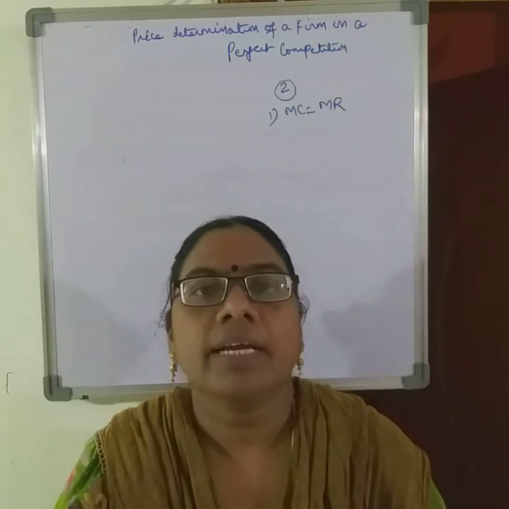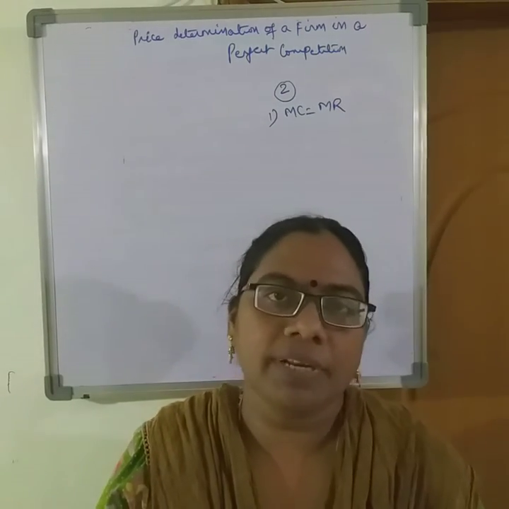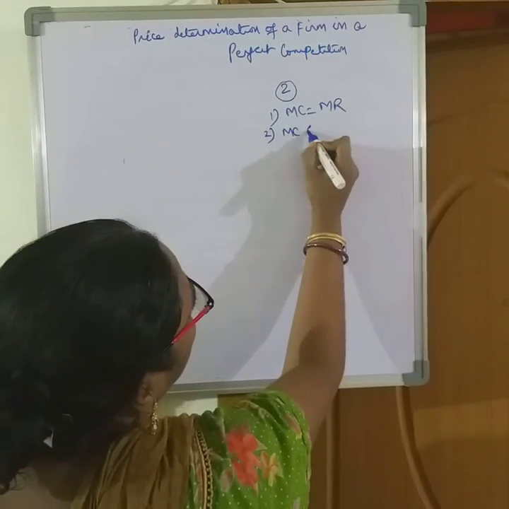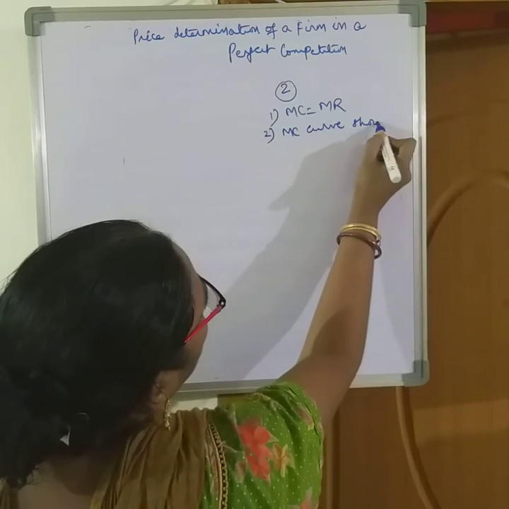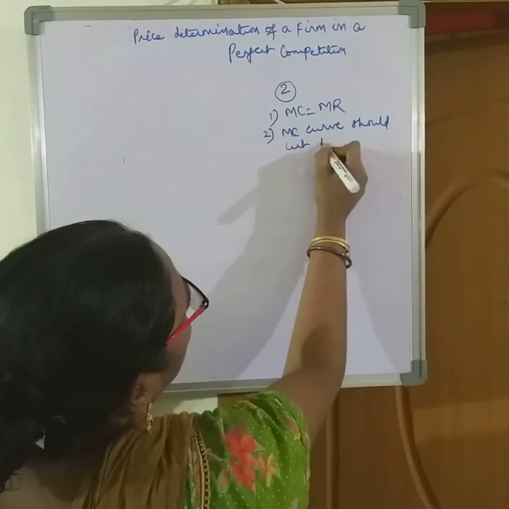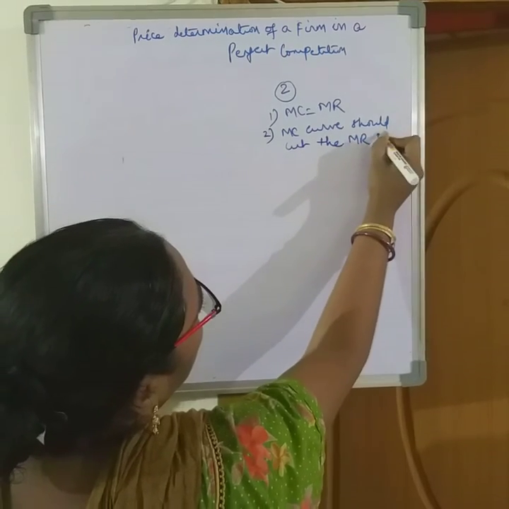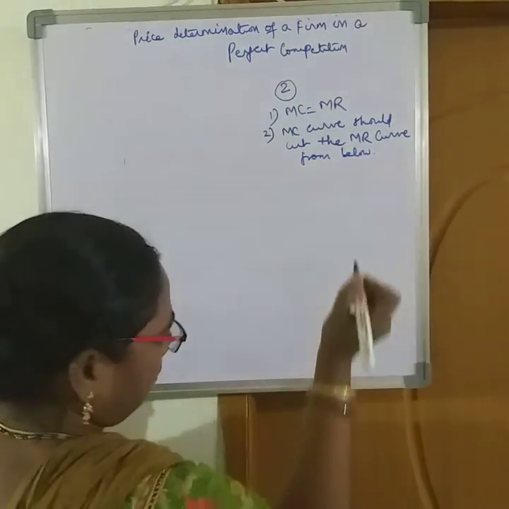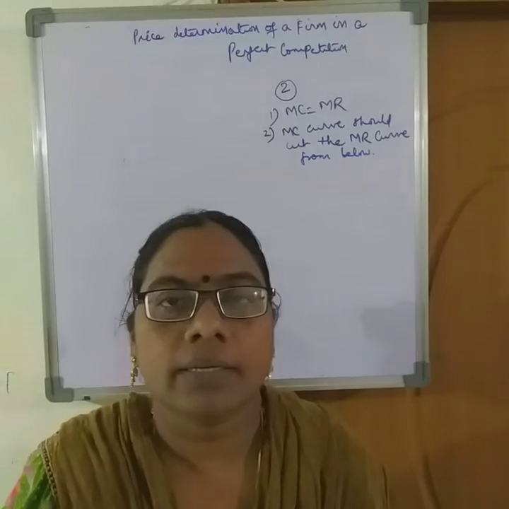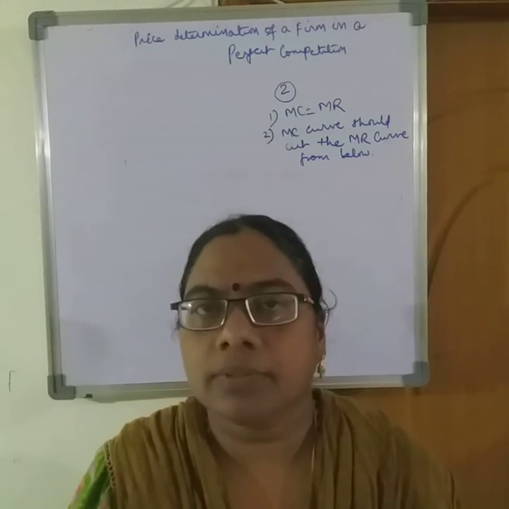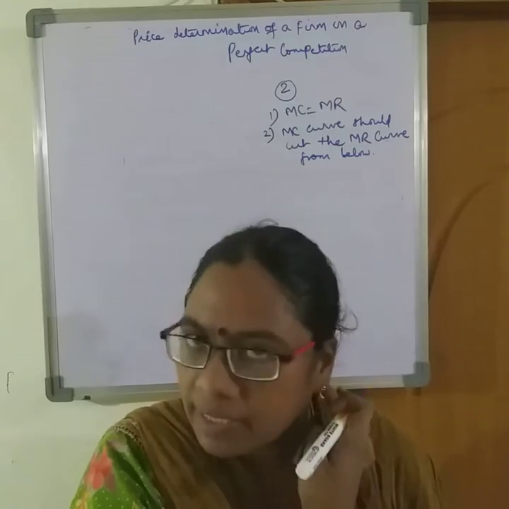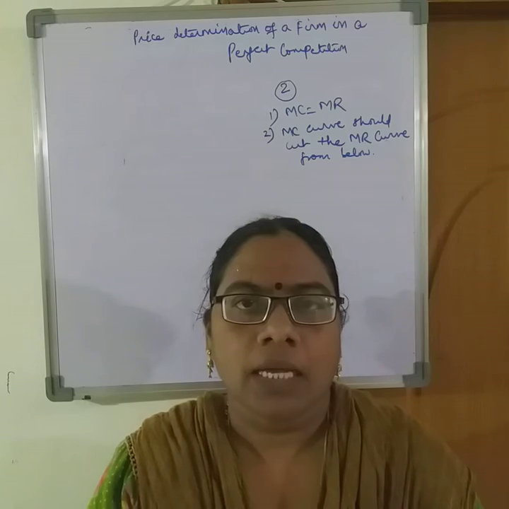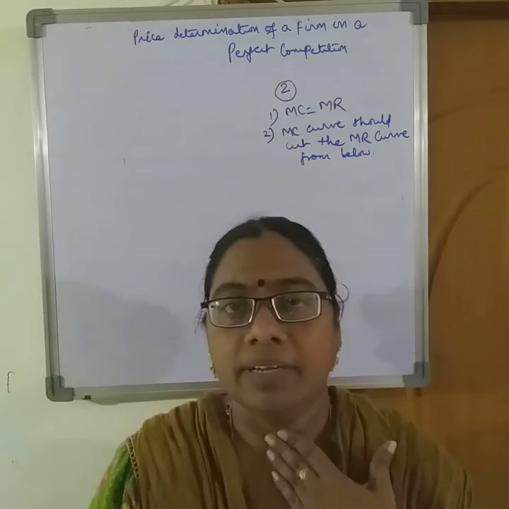The second point I have explained in a detailed way in the previous lecture, that the MC curve should cut the MR curve from below. Okay. So the way the diagram will be, I'll be drawing in a few moments. So these are the two important conditions of a firm to be in equilibrium in perfect competition.